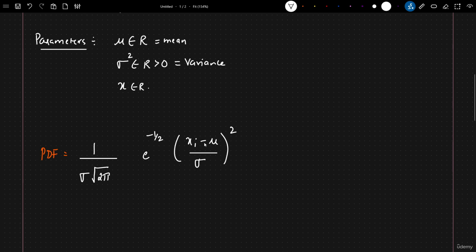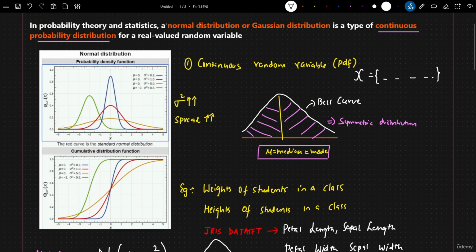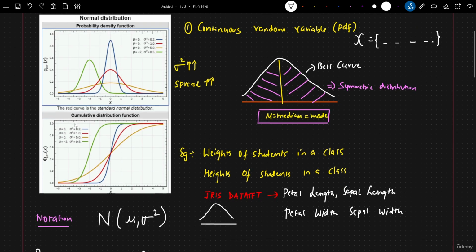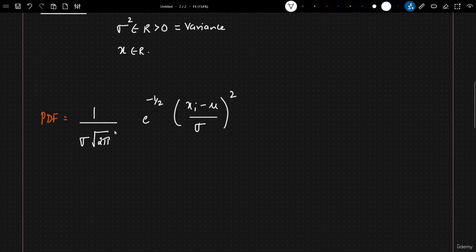When I say x of i, this is with respect to different data points. This is how the PDF is basically calculated. The probability of a number with respect to the random variable X, I'll be able to calculate it. And this is the formula that is used with respect to PDF. Again, I will not go ahead and derive it,